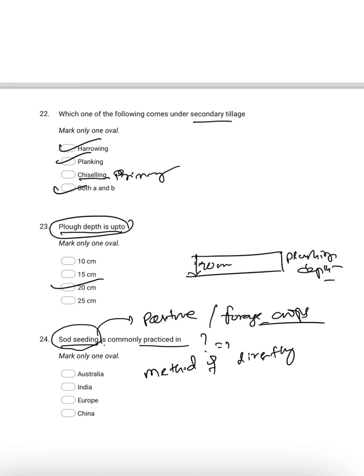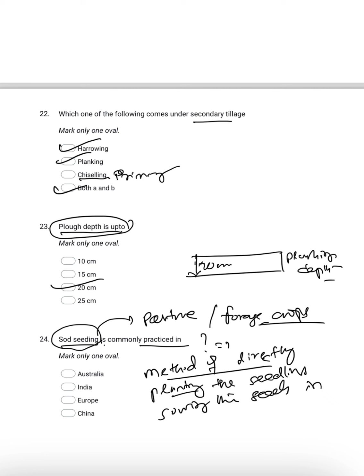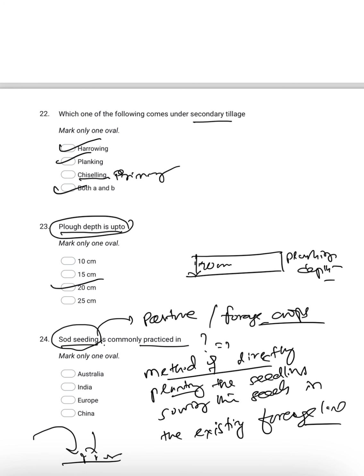It is the method of directly planting the seedlings or sowing the seeds in the existing forage land. Already forage crops are there, and again you are going for seeding the forage crops.